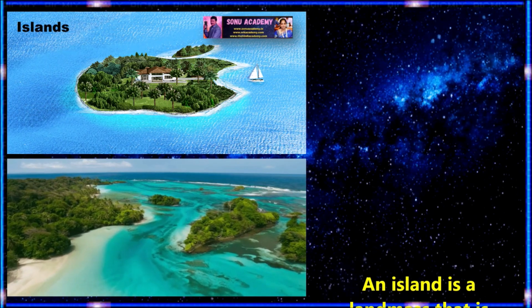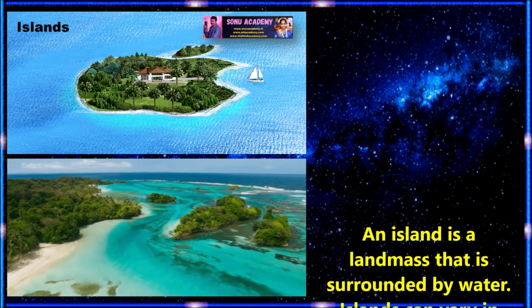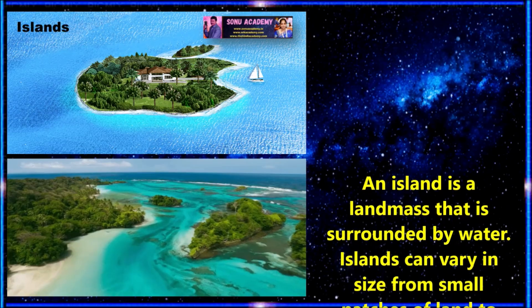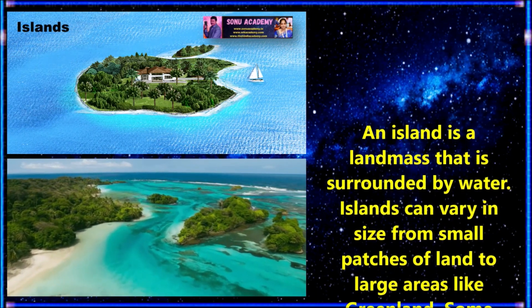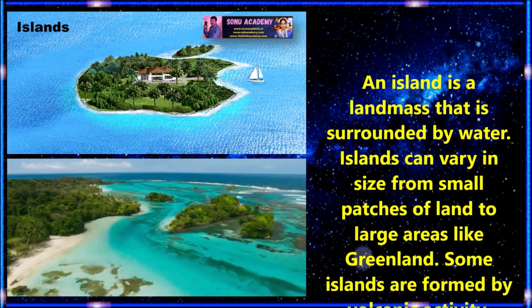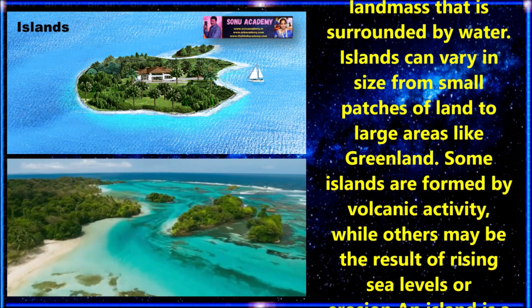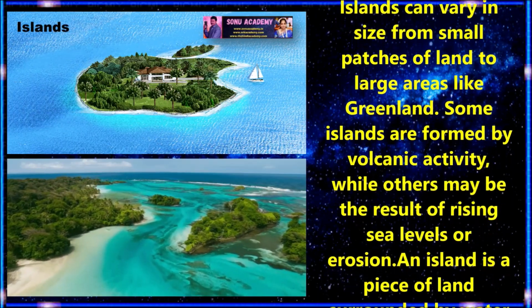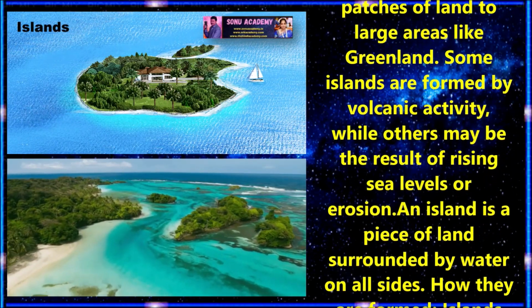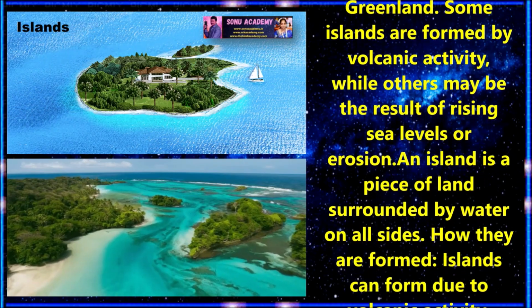Children, now let us discuss another type of landform which is called islands. An island is a landmass that is surrounded by water. Islands can vary in size from small patches of land to large areas like Greenland. Some islands are formed by volcanic activity while others may be the result of rising sea levels or erosion.